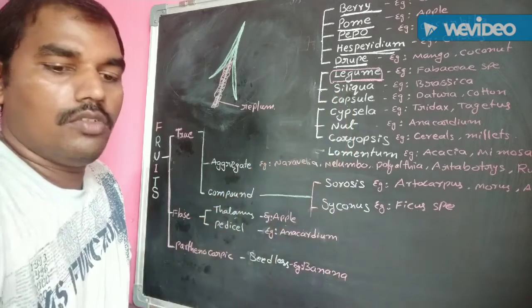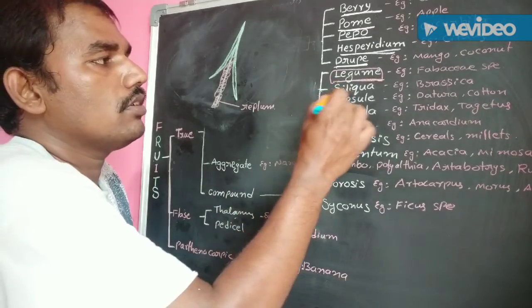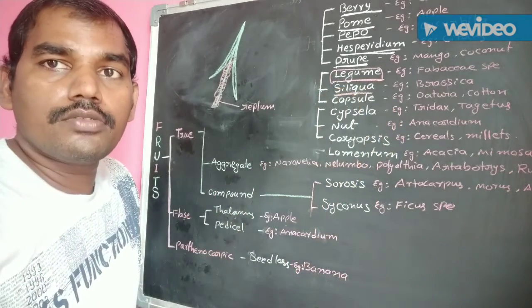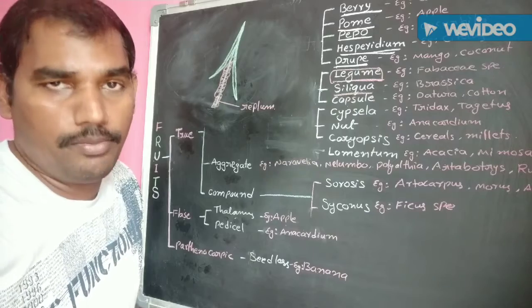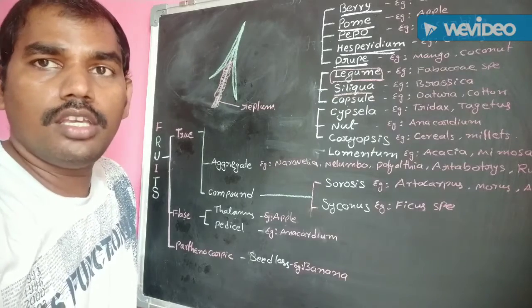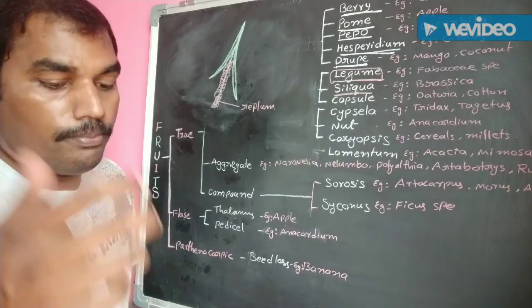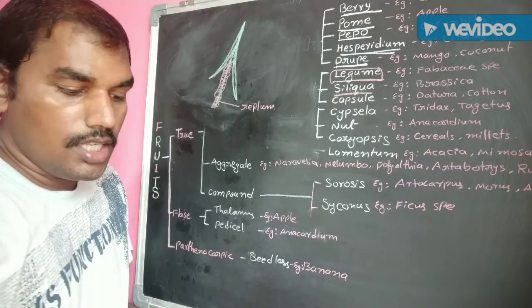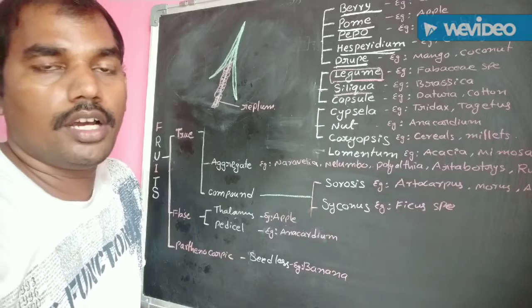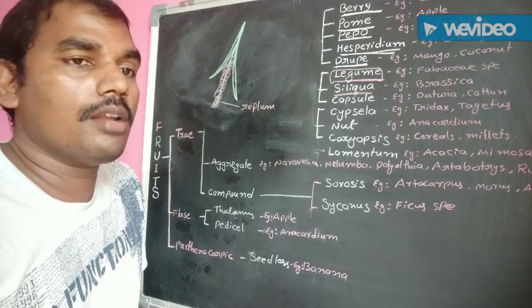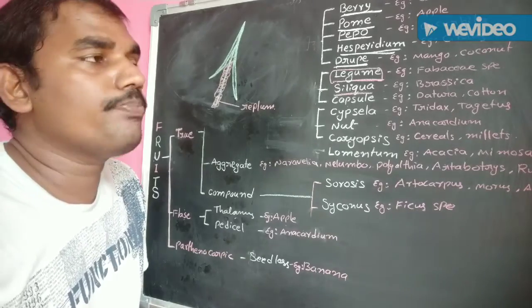Next is siliqua fruit. It is the characteristic of Brassicaceae family members. The fruit is developed from bicarpellary syncarpous gynoecium, bilocular or multilocular.